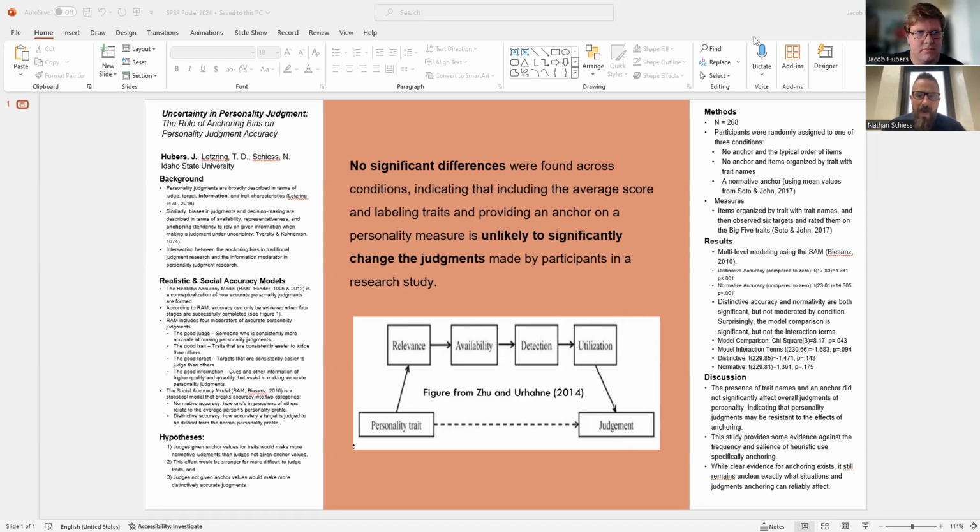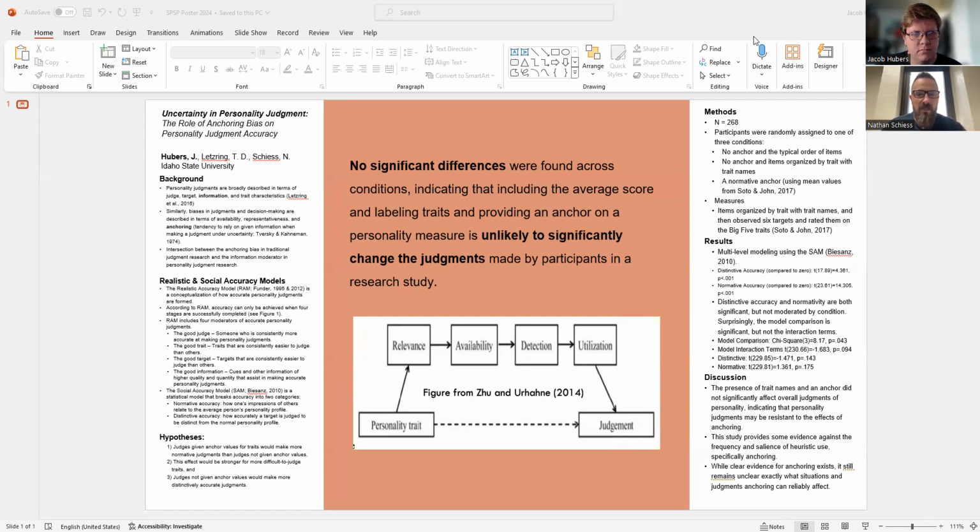I want to give you a little bit of background. Personality judgments are broadly described in terms of judge, target, information, and trait characteristic. Similarly, biases in judgment and decision making are described in terms of availability, representativeness, and anchoring. Anchoring is the tendency to rely on given information when making a judgment under uncertainty. In this study, we explore the intersection between anchoring bias in traditional judgment research and the information moderator in personality judgment research.